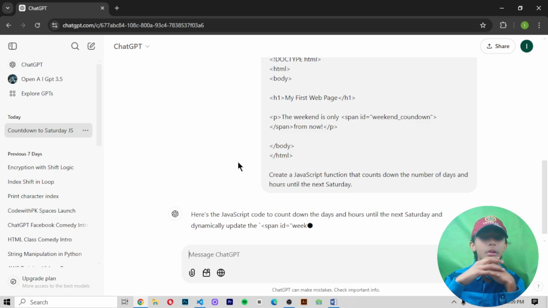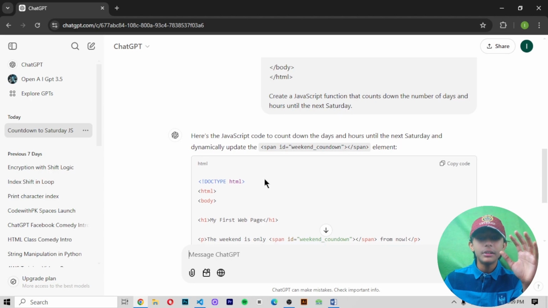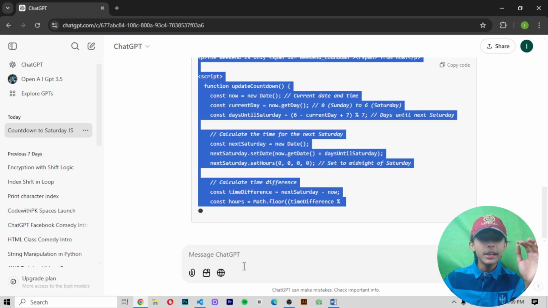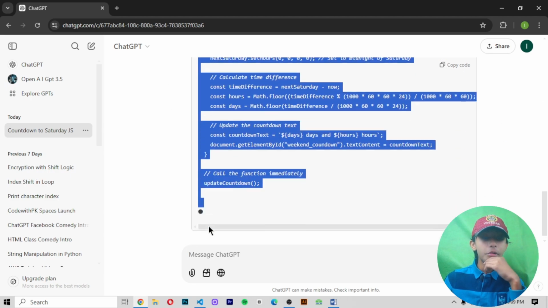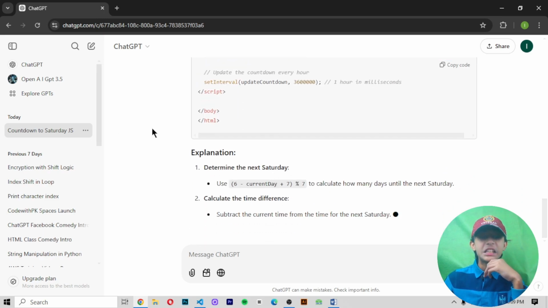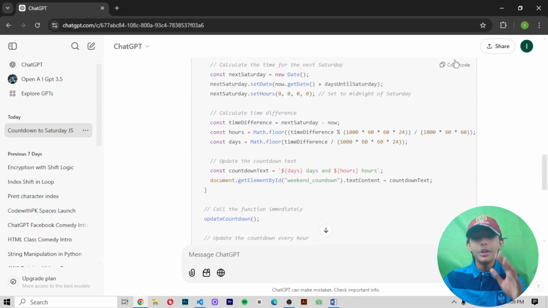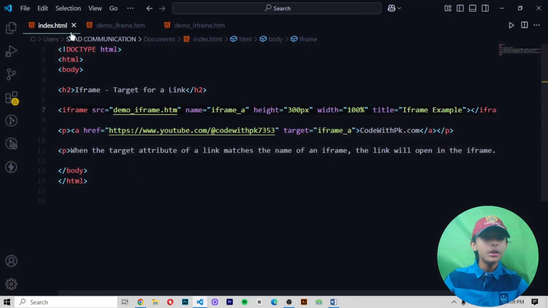Okay, I say, create one JavaScript function that counts down the number of days and hours until the next Saturday. So here you can see it has been created. It is giving me code very fast. Here you can see it, and then it is giving me the explanation also. So let's copy this code and run it.